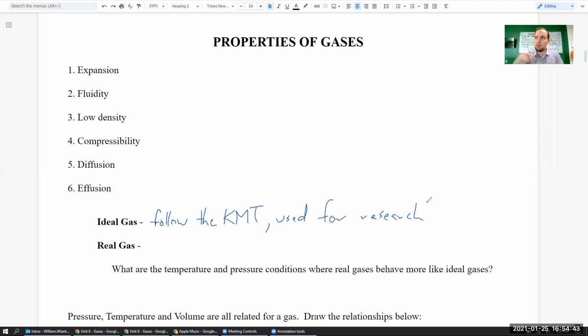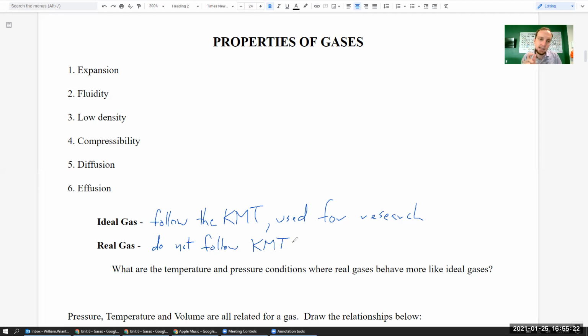They're following all the norms of what we expect a gas to do. Now, ironically, if we go out into the real world outside of our lab, the gases we're going to encounter on a daily basis are what we call real gases. And these do not necessarily follow the kinetic molecular theory. These are the gases that we experience on a daily basis, okay? So again, just to repeat, we like to study ideal gases because they follow the rules, and we could have norms, we could have things that are standardized across the planet, depending on the different labs studying the different properties of gases. But like I said, not all gases in the real world follow the ideal rules. Most of them are a little bit different.